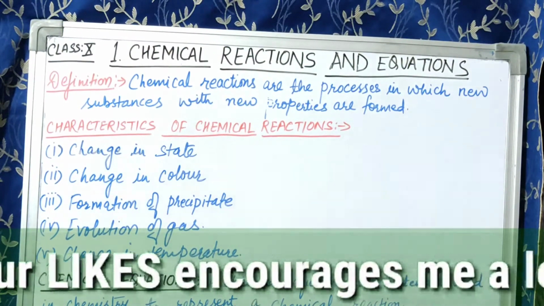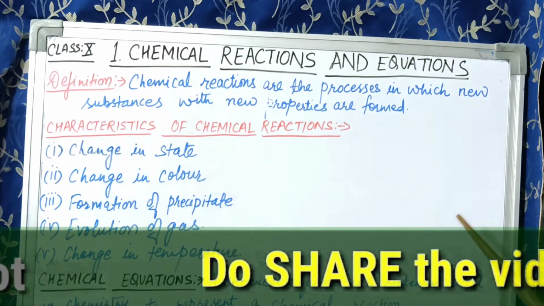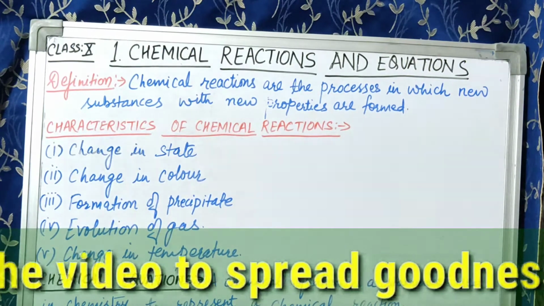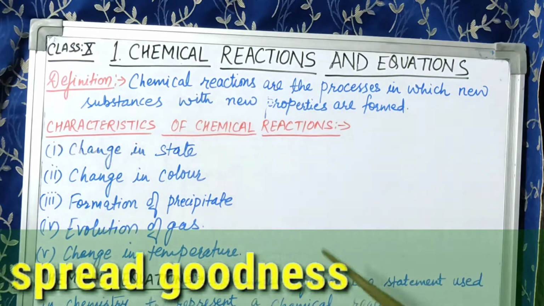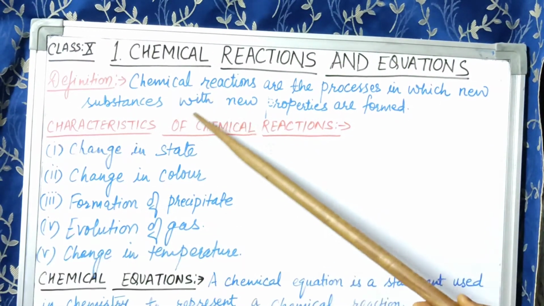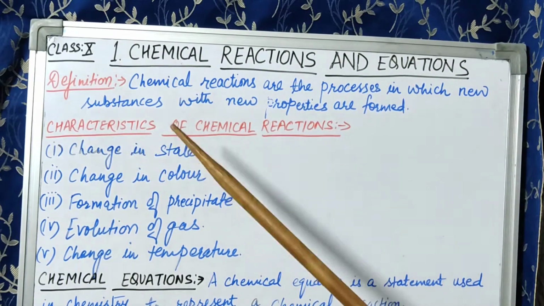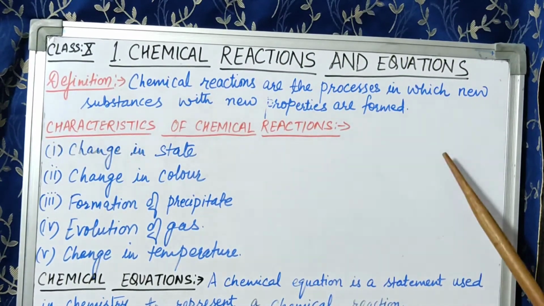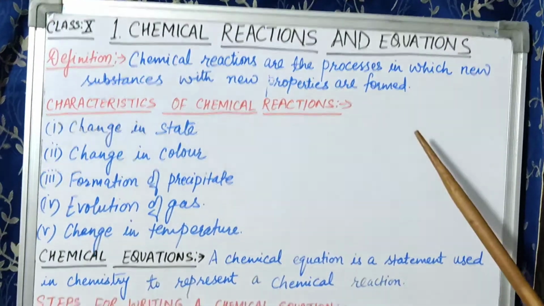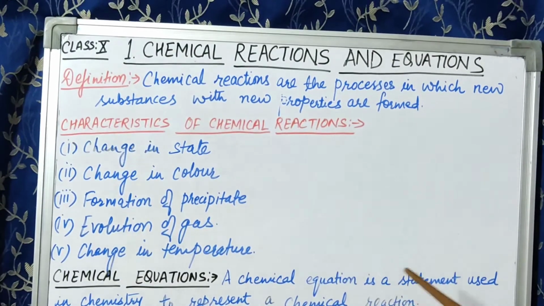So to understand these reactions, this chapter is very important for understanding the reactions which are happening in our day-to-day life. So how can you define chemical reactions? Children, it can be defined as: chemical reactions are the processes in which new substances with new properties are formed. Means the product which has been formed has different properties as compared to the reactants.